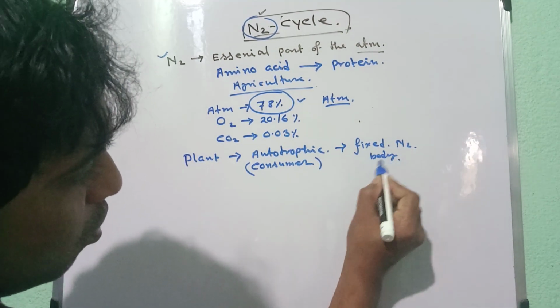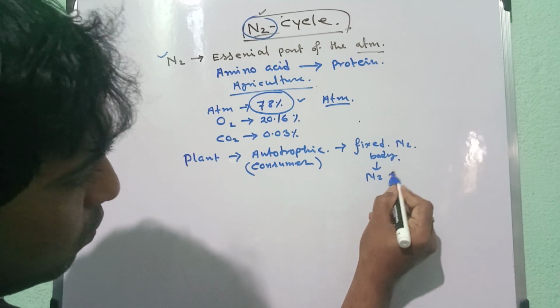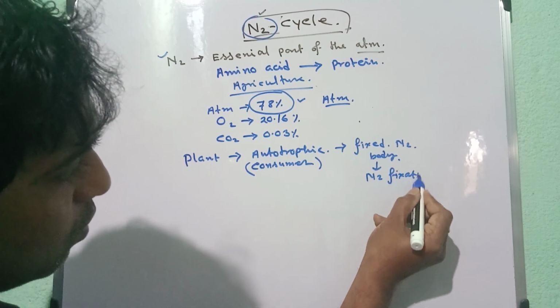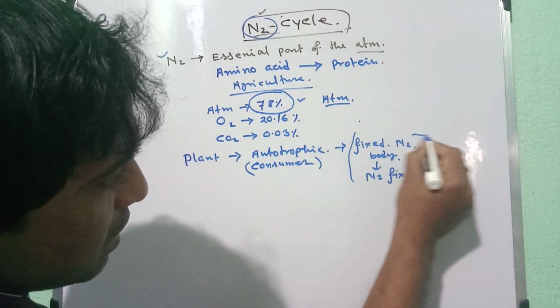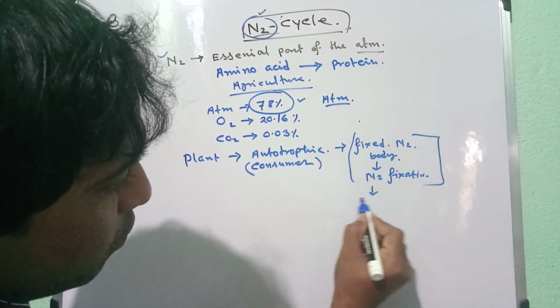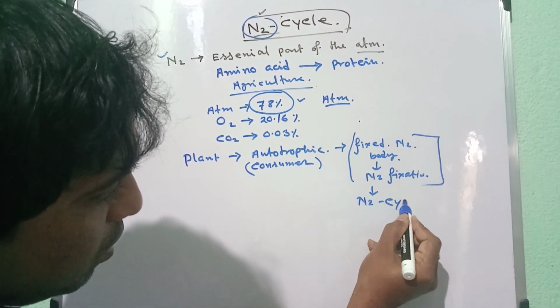Okay, this is called nitrogen fixation. This is a very essential part of the nitrogen cycle.